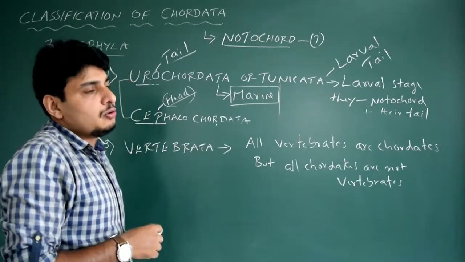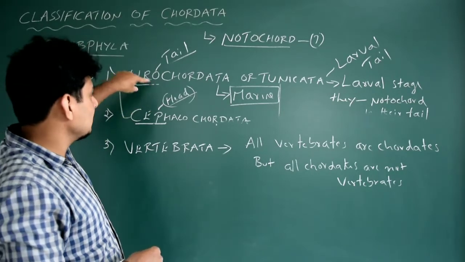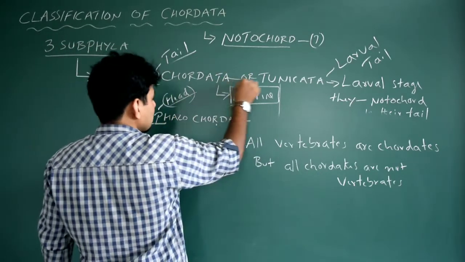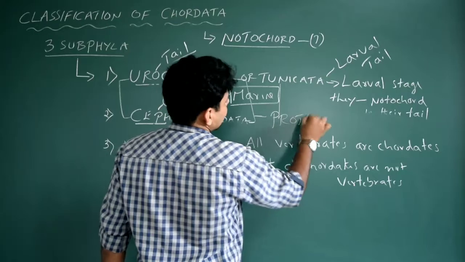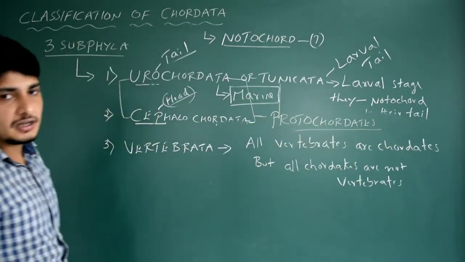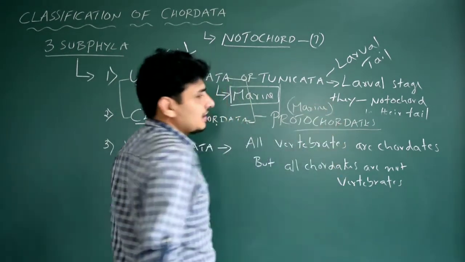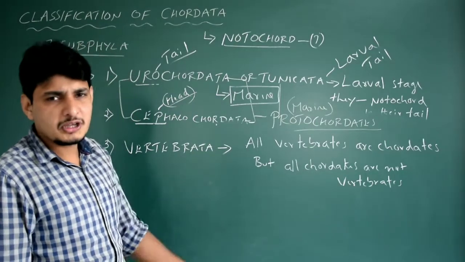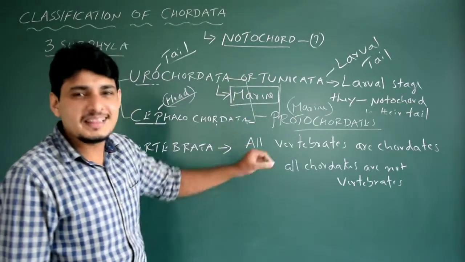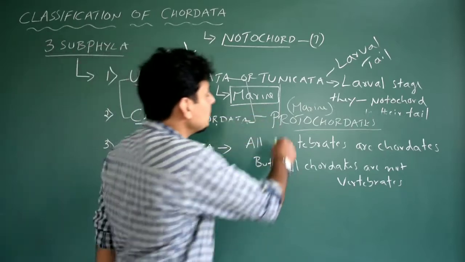You may get a question where you have to mention the protochordates. Urochordata and Cephalochordata are protochordates. We just write here: these two are protochordates. Why are they called protochordates? The reason is they are exclusively marine, 100% marine. Even vertebrates, if you take shark, is also a marine animal, right? The thing is simple. All the living organisms started their life from the marine water. That's it. So they are the primitive chordates.